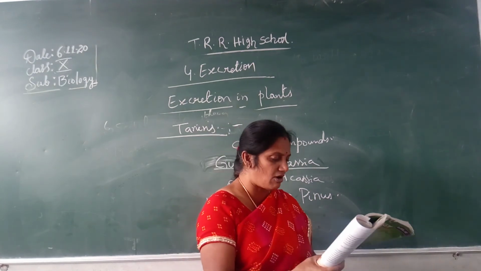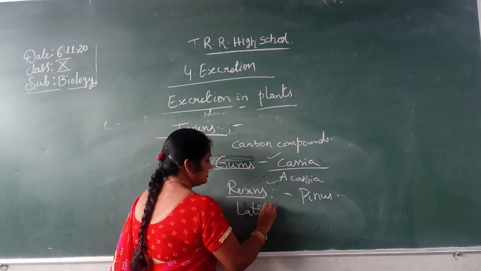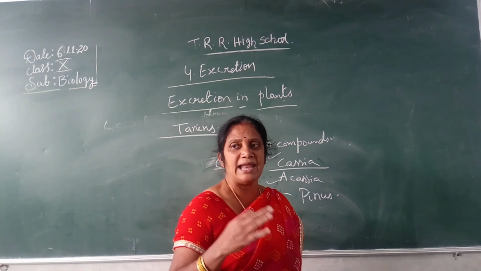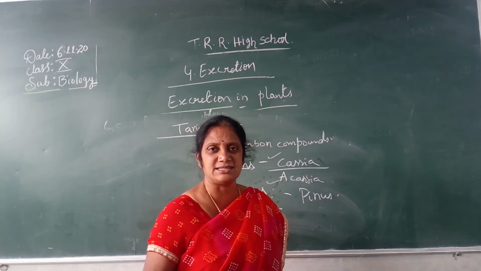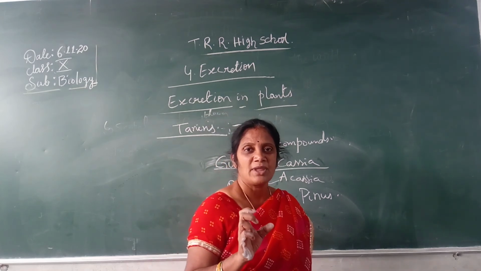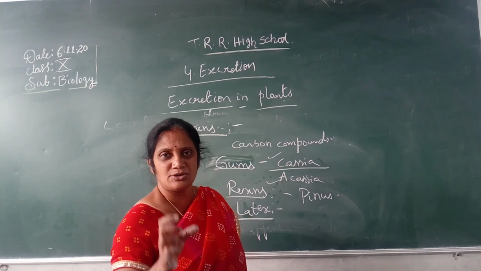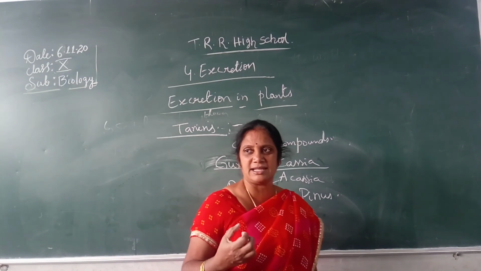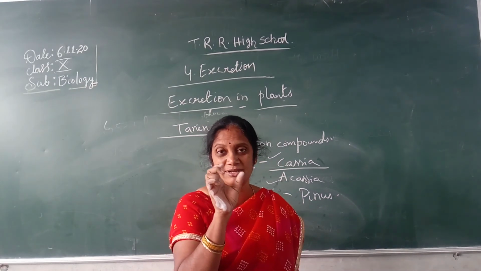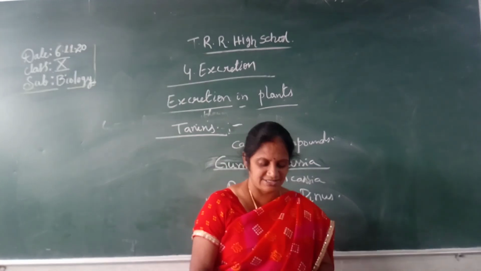Then another one is latex. Latex is a special fluid produced from latex vessels or latex cells. It is whitish, milky in color, found especially in ficus, sapota, and the rubber plant. They collect the latex and use it for the preparation of rubber, especially erasers.